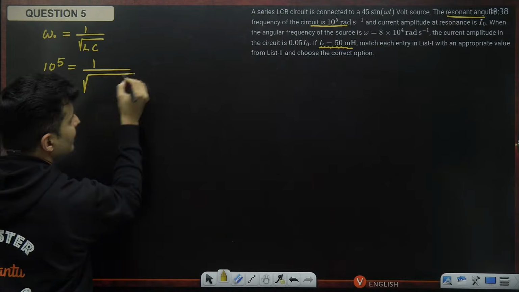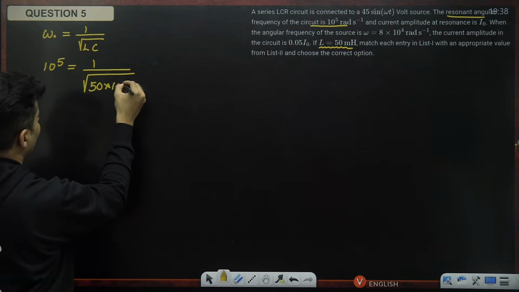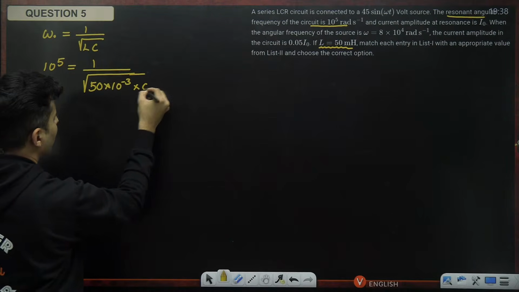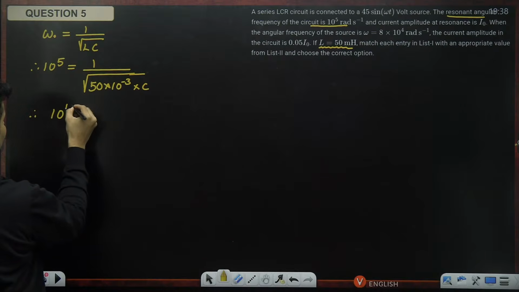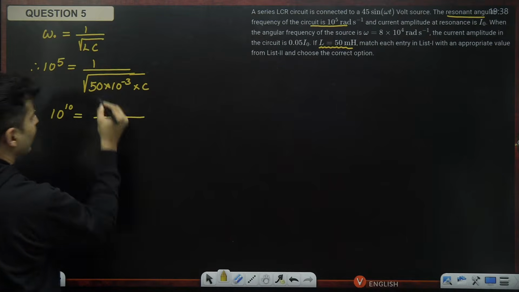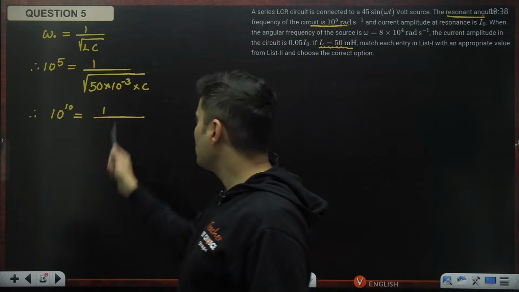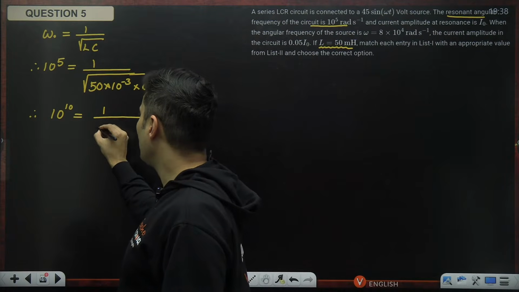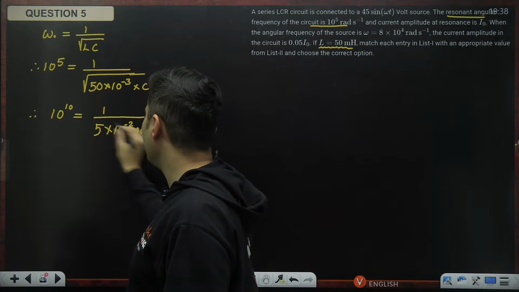L is basically given to me, 50 millihenry. So 50 into 10 to the power minus 3 multiplied by the capacitance. So squaring both sides, this will become 10 raised to 10 is equal to 1 divided by, this is 5 into 10 to the power negative 2, 0 will get swallowed. So it will become 5 into 10 to the power minus 2 multiplied by C.